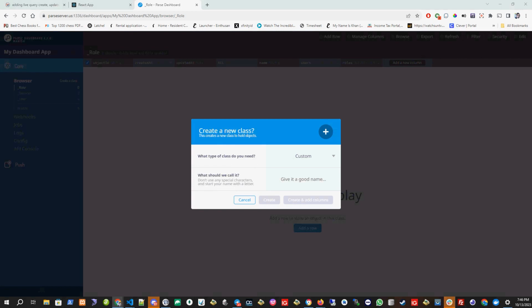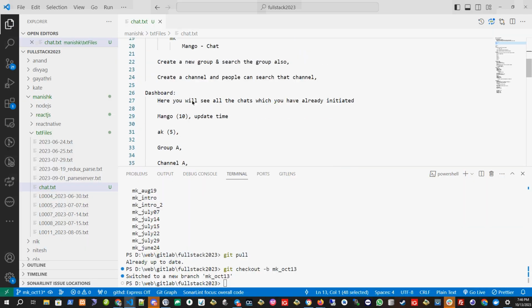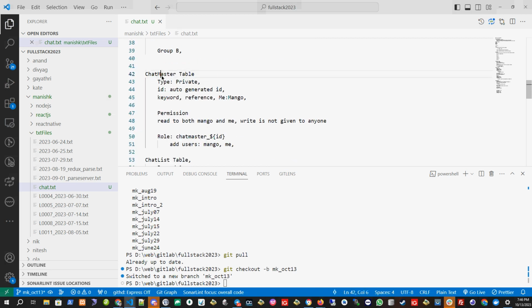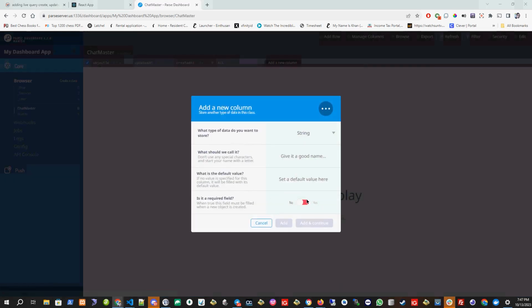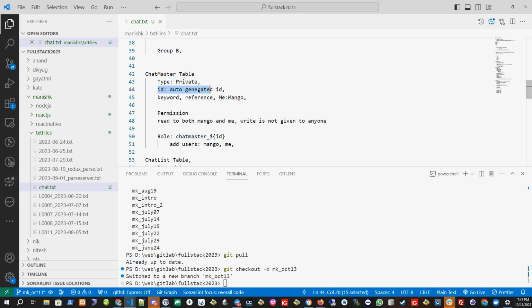Table is nothing but a class here. So what name will we be giving? Chat master. Create and add column. So this ID is automatically created in the Parse Server. We don't need to do it.